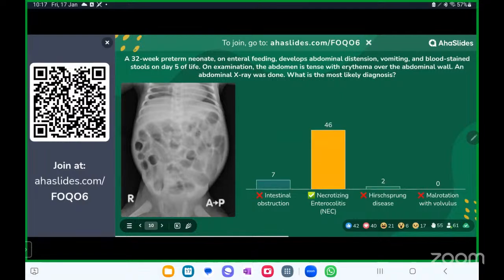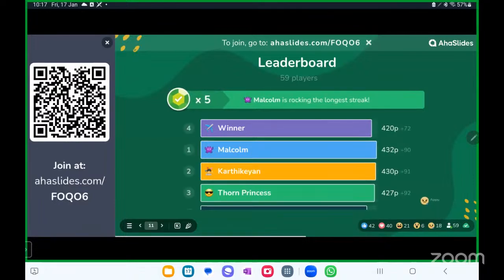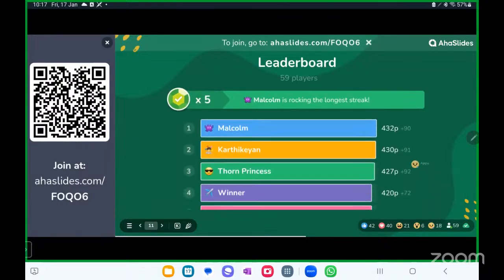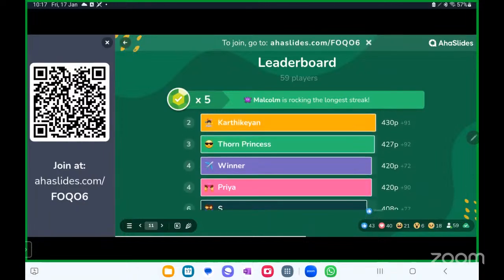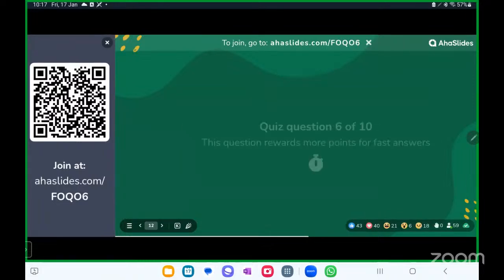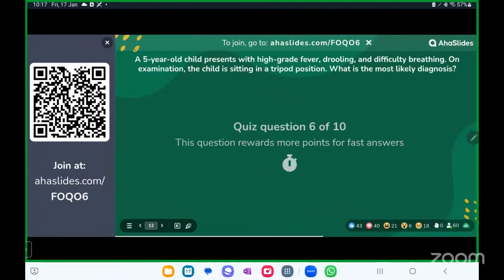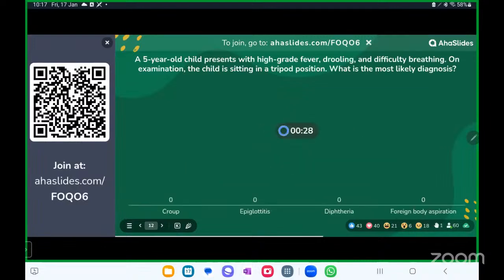Good. Almost everyone has got this right. So it's necrotizing enterocolitis. Nice. Malcolm is leading now, followed by Karthikeyan, Dawn Princess, Winner, and Priya. All right. Nice going, guys. Moving on to your sixth question. The faster you do, the better marks.